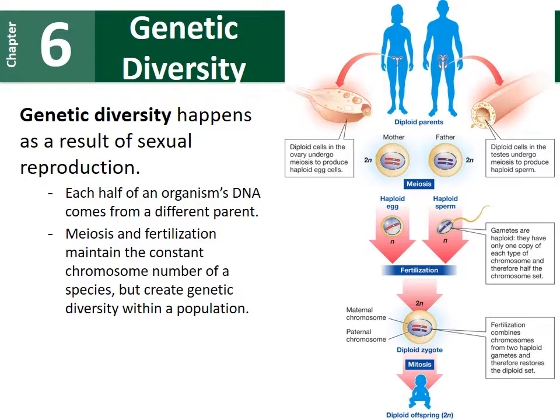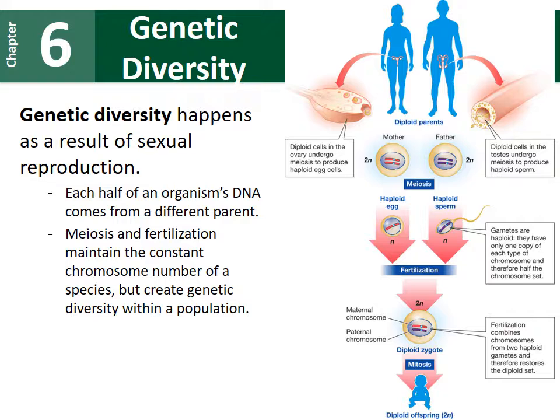One is that half of an organism's DNA comes from different parents. In you, half of your DNA came from your biological mom, the other half came from your biological dad. This makes you very genetically unique. You are not your mom, you're not your biological dad, you are your own person, you're a combination of both.